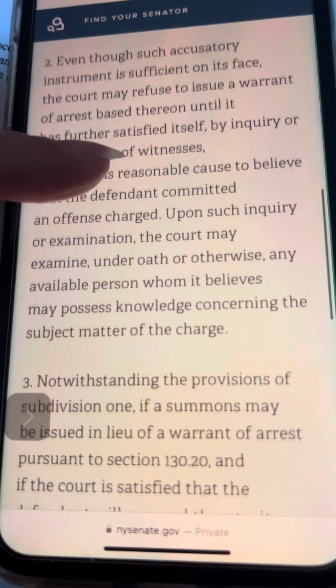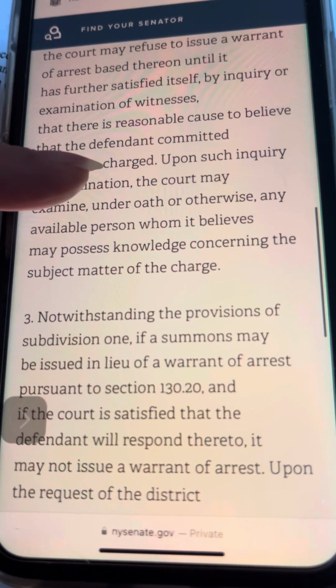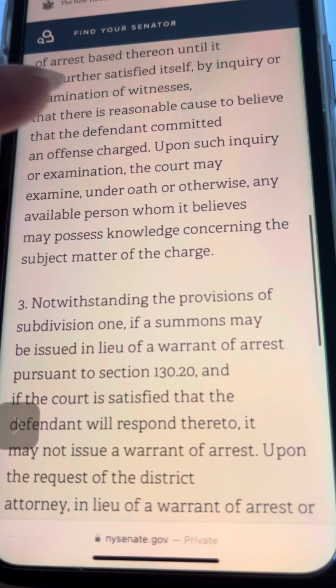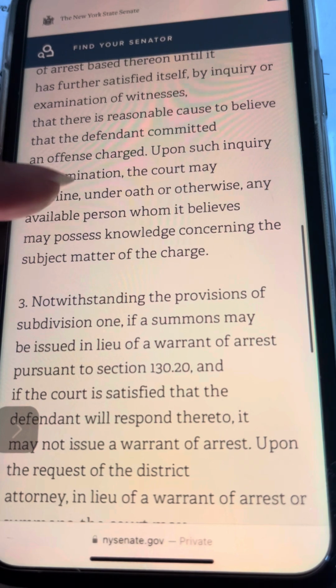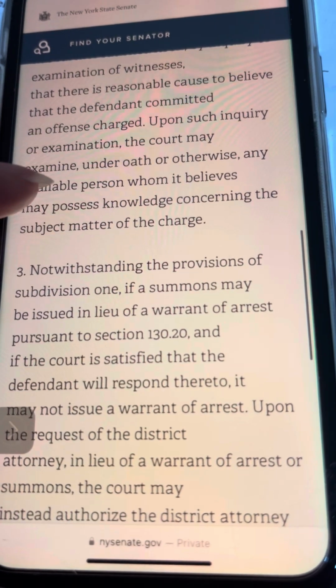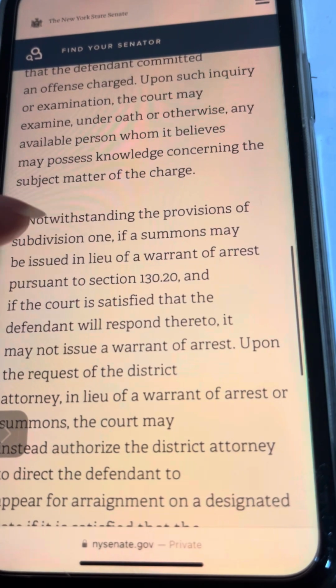Upon such inquiry, the court may examine under oath or otherwise any available person whom it believes may possess knowledge concerning the subject matter. So they're going to interview the witnesses.